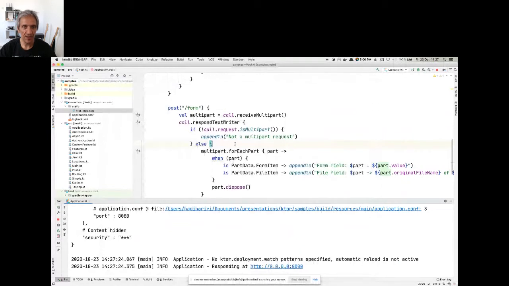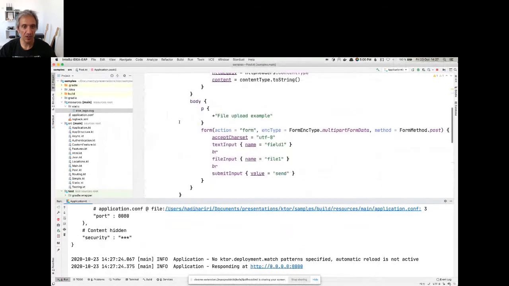So far now we see HTML, we've got the get, we've got the post. Let's move on and see what else it offers us. This is where we come to features. Before we saw this thing called static, and I mentioned to you that this is a feature. That's essentially the idea behind Ktor, in that it is very simple and lightweight. And then as you need functionality, you add features to it. So what does this feature example provide us?